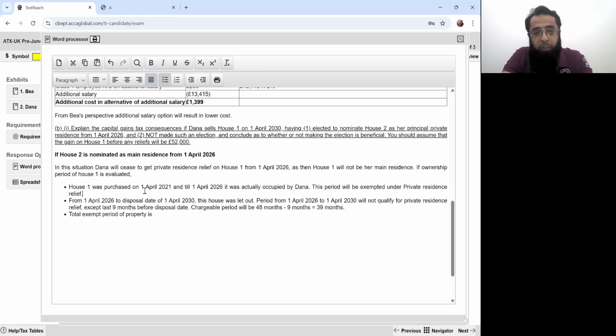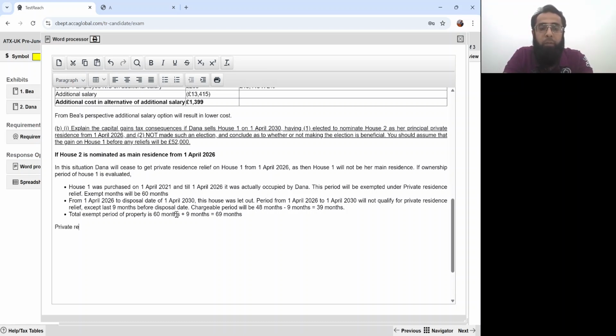Okay, you can write here also. Exempt months will be 60 months, which are 5 years. So total exempt period is 60 months plus 9 months. So that is 69 months. Okay.